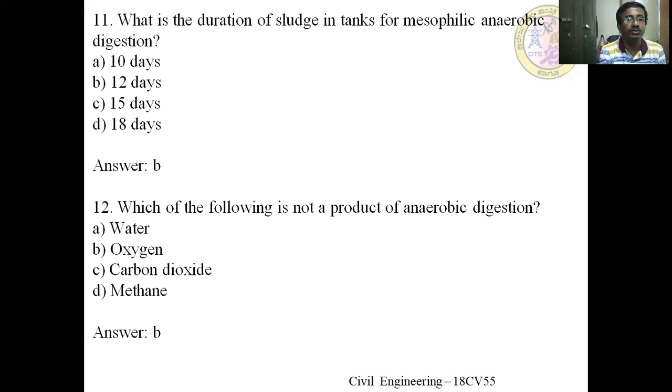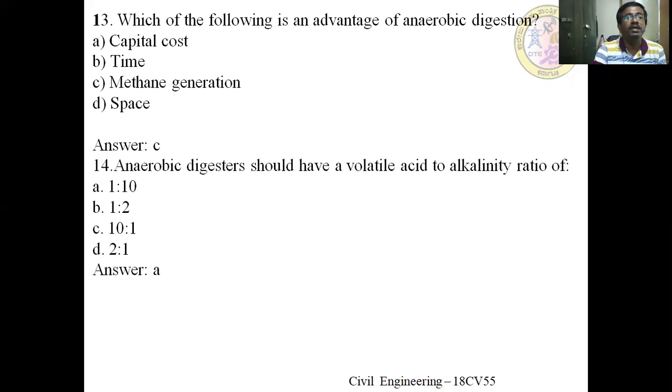Which of the following is not produced by anaerobic digestion? Oxygen is not produced. Usually water, carbon dioxide as well as methane are produced in that particular system. Which of the following is an advantage of anaerobic digestion? It is methane generation. It is a source of energy. Anaerobic digester should have a volatile acids to alkalinity ratio of 1:10.